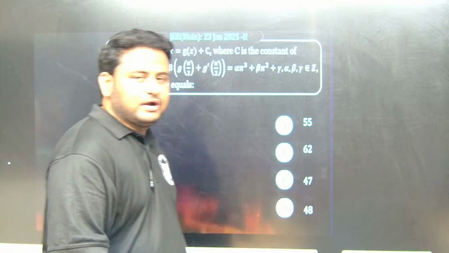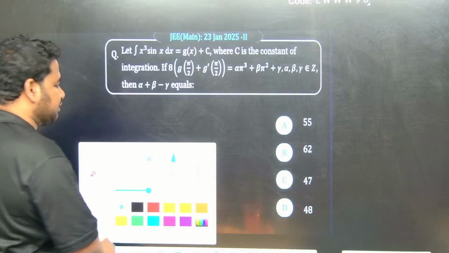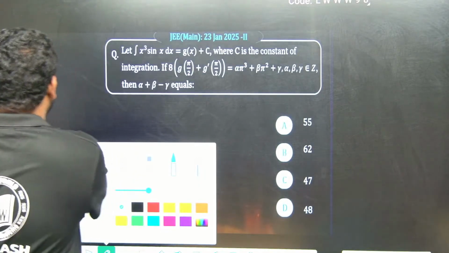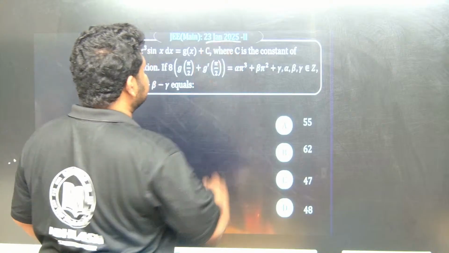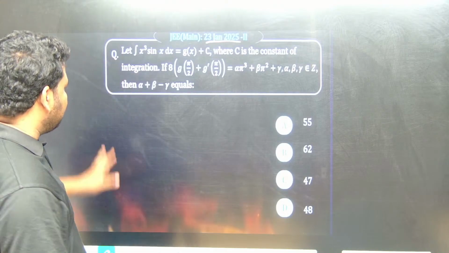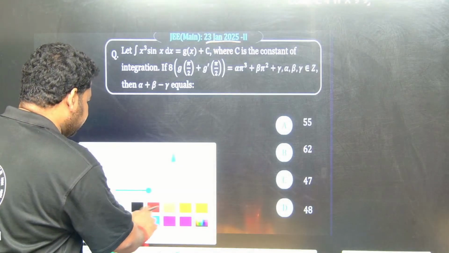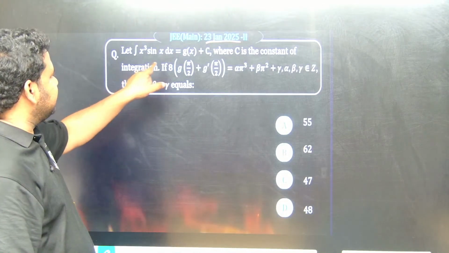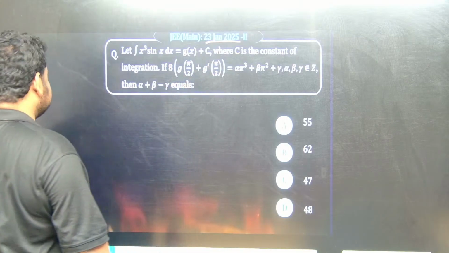Okay, so now let us start with our discussion on JEE Main 2025 questions pertaining to which chapter? Integration. This is a JEE Main 2025 question, from the exam held on 23rd January. Here they are telling, let the integral of x cube sin x dx be equal to g of x plus c, where c is a constant of integration. I hope the screen is visible to you.